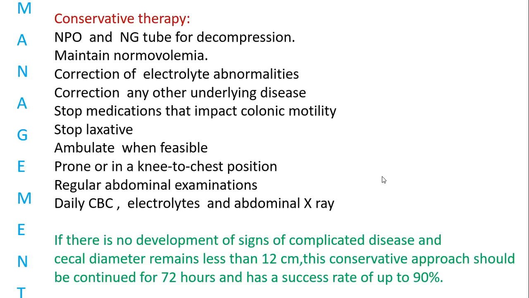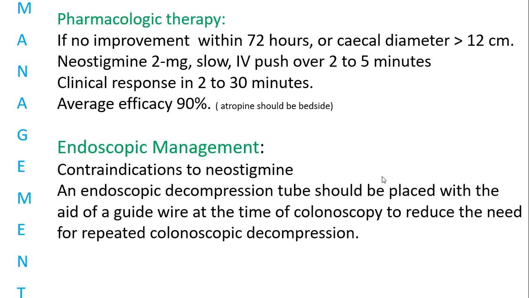Again, this is to check for dyselectrolytemia. If there is no development of signs of a complicated disease and the cecal diameter is less than 12 centimeters, we should continue with the conservative approach, and the success rate is usually around 90%. So we can continue for 72 hours with this approach.